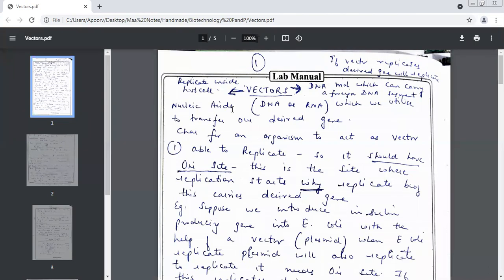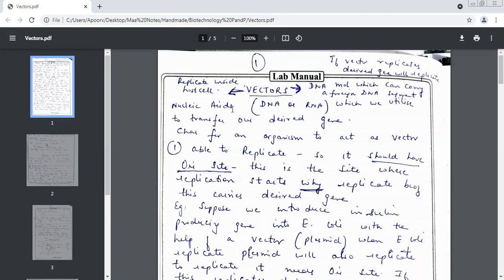Selectable markers. Selectable marker will help you to identify that whatever insert or foreign gene you had inserted, has it reached the host properly? Is it functioning inside the host or not? There are 2 common selectable markers used in biotechnology. Which is the first one?